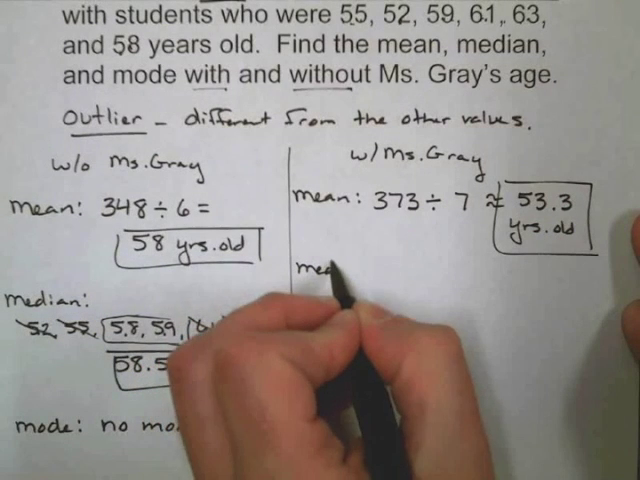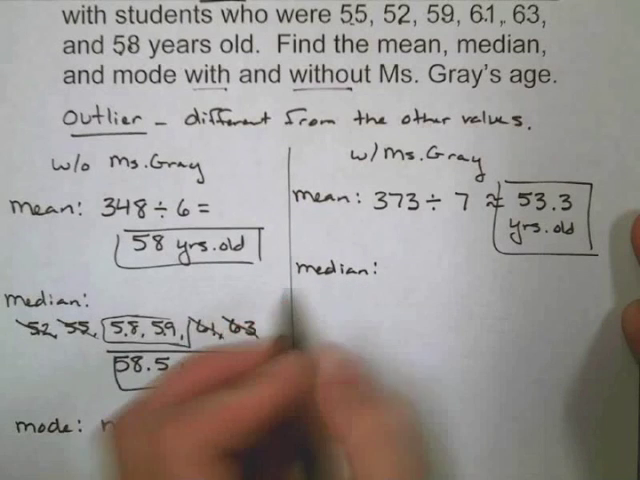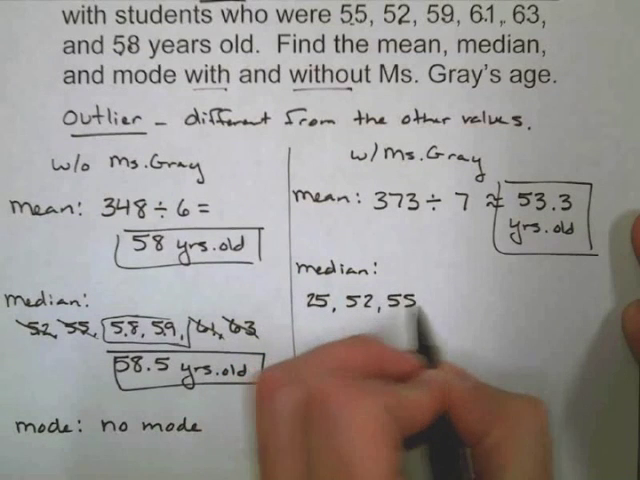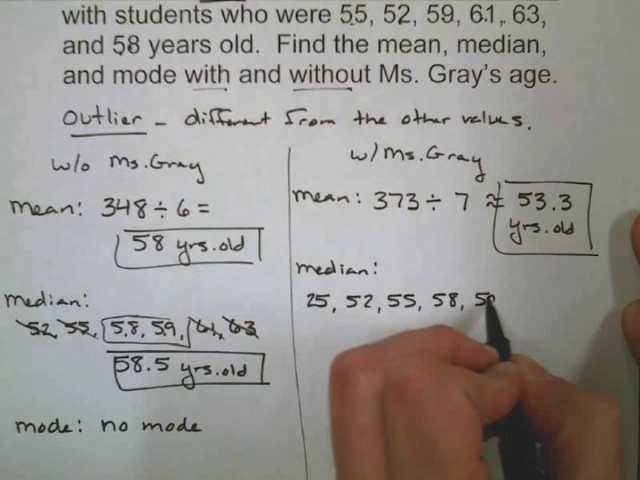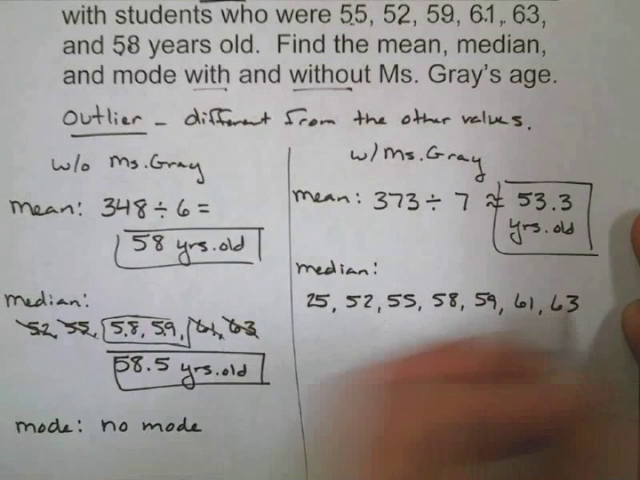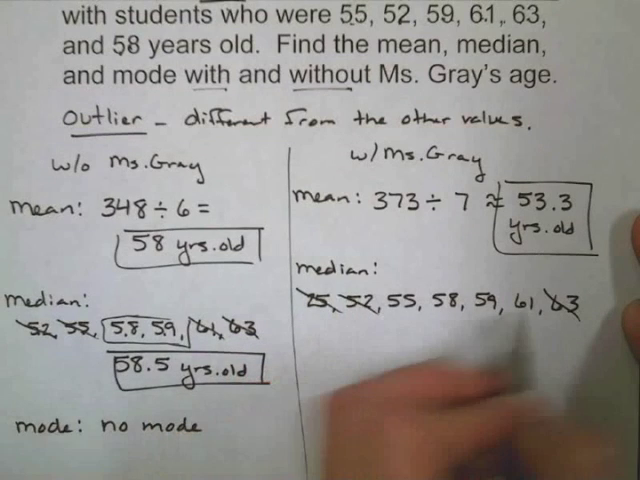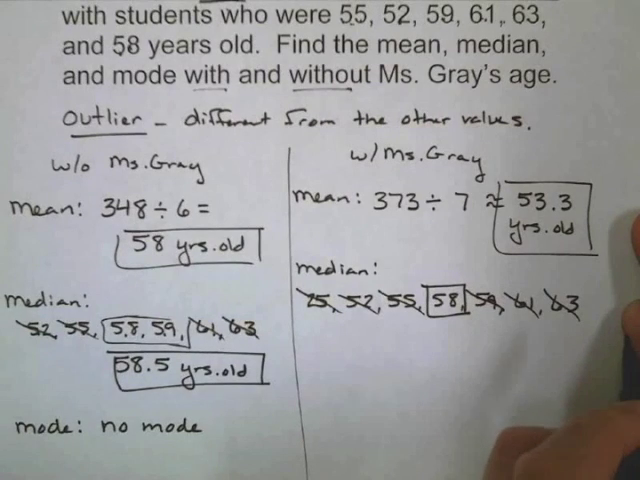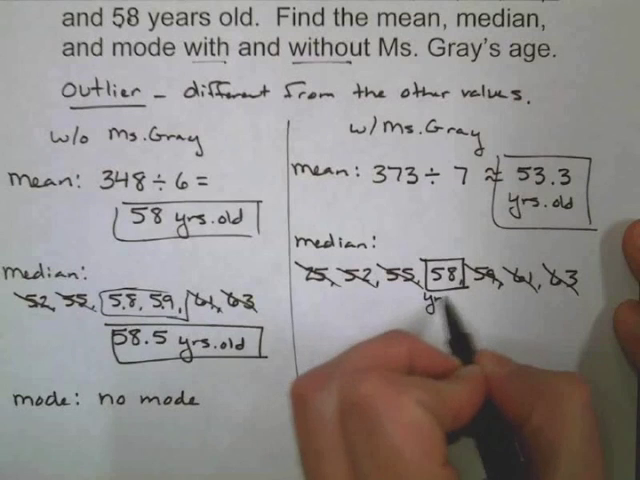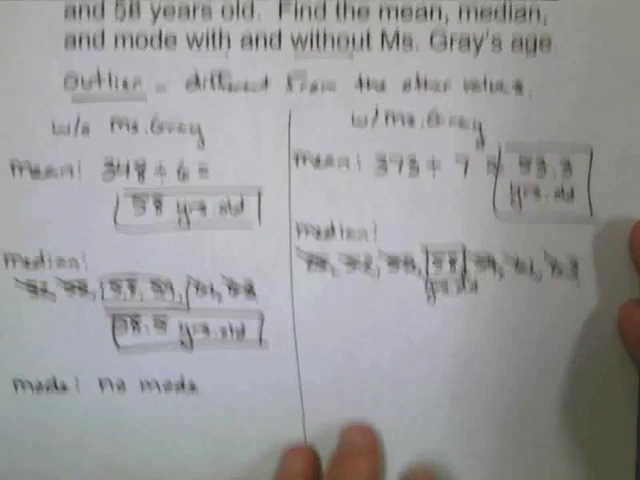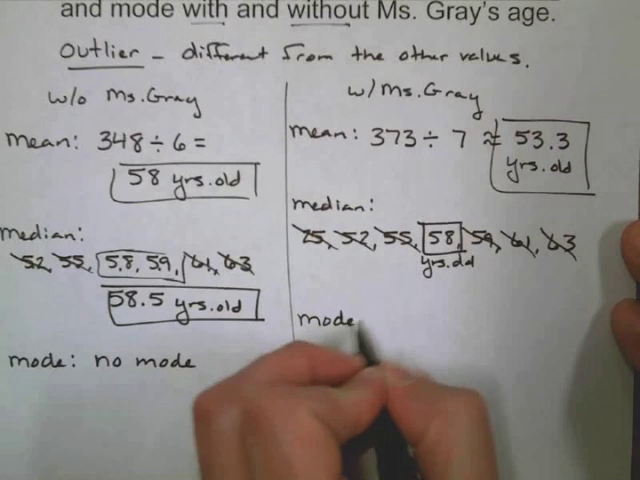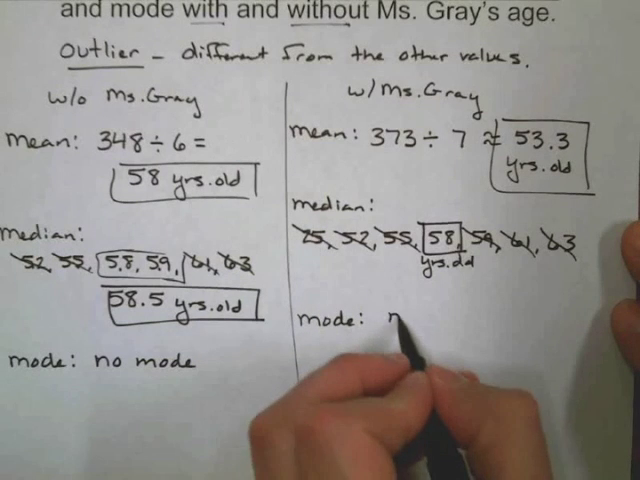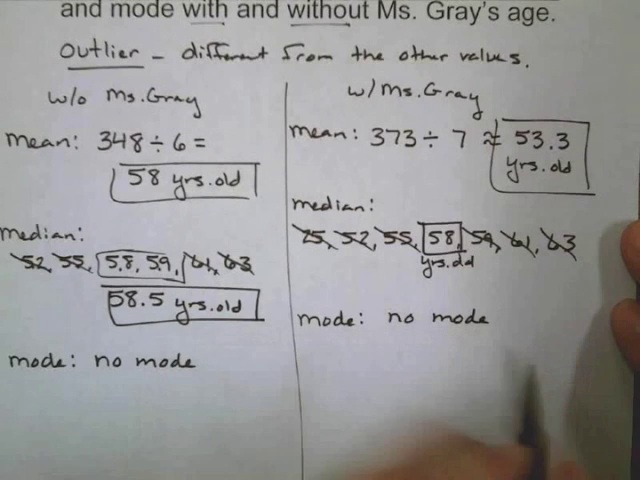Our median, if we add in Miss Gray's age, 25, 52, 55, 58, 59, 61, 63, and we want the middle. Our median is 58 years old. And then finally our mode. Well, we didn't have a mode before. We added in 25. There's still only one of those. So we still have no mode.